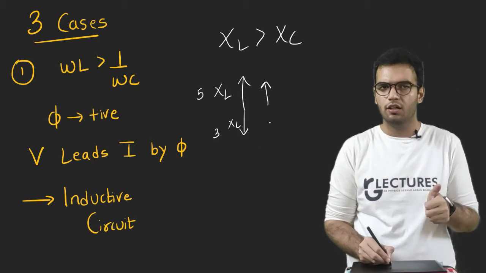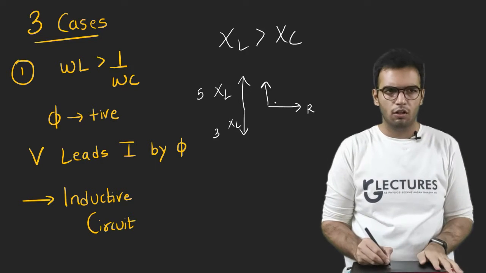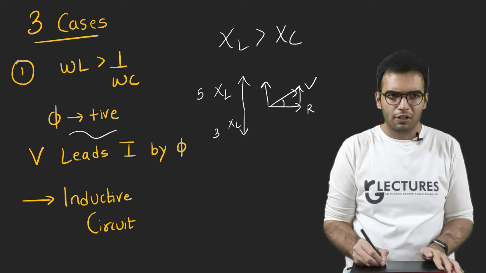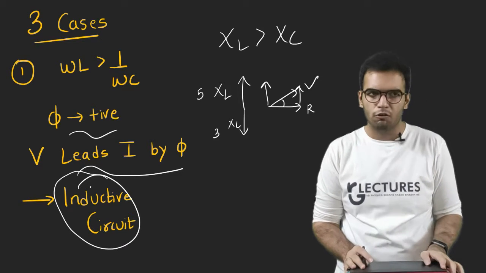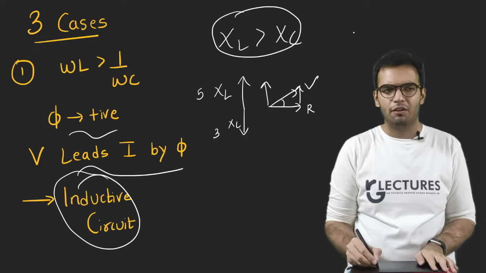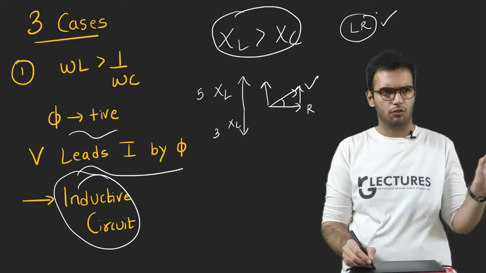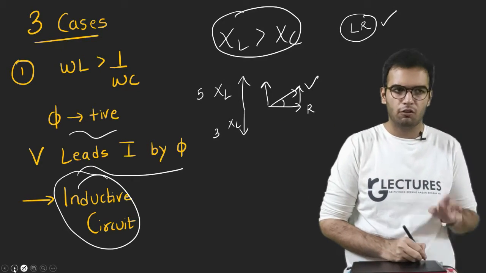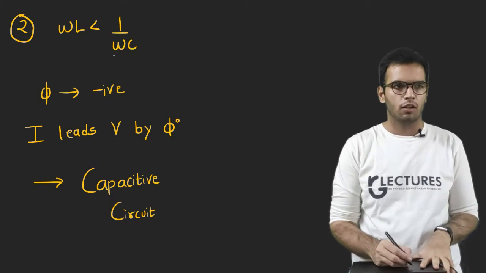Resistance R is always in this direction, so my phasor will be somewhere here, phi will be positive, so V will lead I. My circuit will be an inductive circuit. Basically, when XL is greater than XC, my circuit will be equivalent to what we did in the LR circuit. Case number 1 ends here. No derivation, nothing. The derivation was there in class 12. There is no derivation in BSc or engineering.